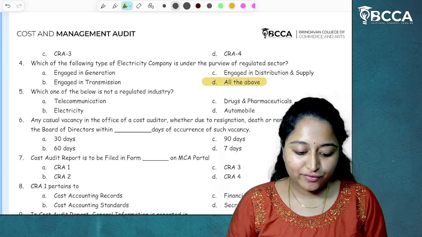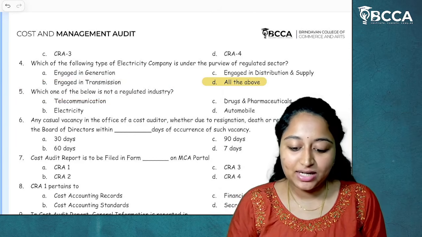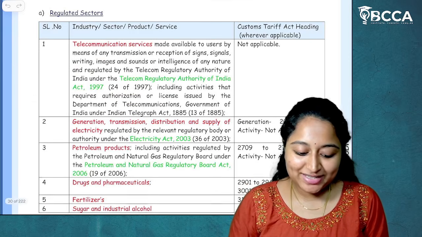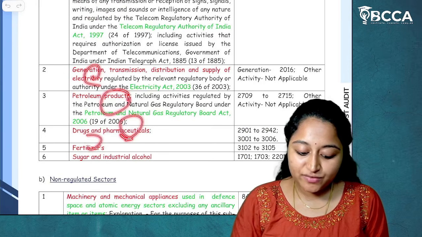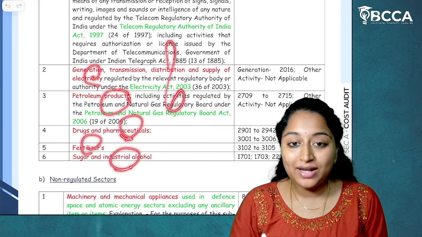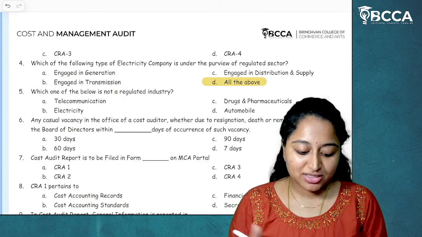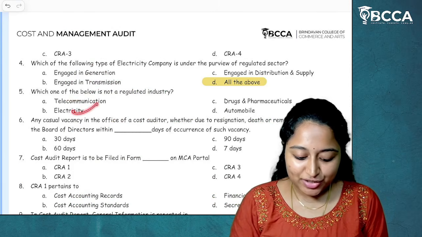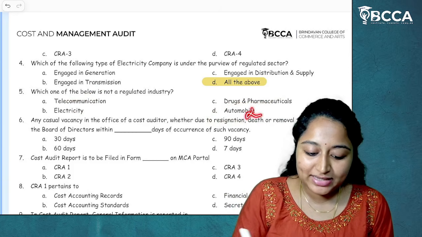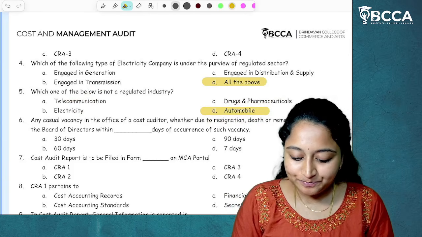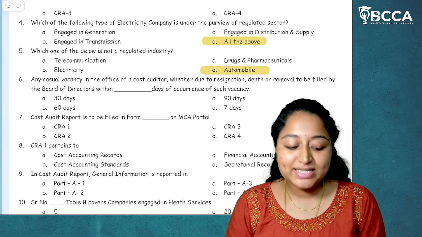Next we'll see the fifth question. Question number 5. Which one of the below is not a regulated sector? So if we see again the regulated sectors table, telecommunication services, electricity, petroleum products, drugs and pharmaceuticals, fertilizers, sugar and industrial alcohol, all are regulated sectors. So what are the options which is not there in this? Telecommunication, yes. Electricity, yes. Drugs and pharmaceuticals, yes. Automobile. Automobile is not there in the regulated sectors. I hope it's clear. Then we'll move on to the sixth MCQ.